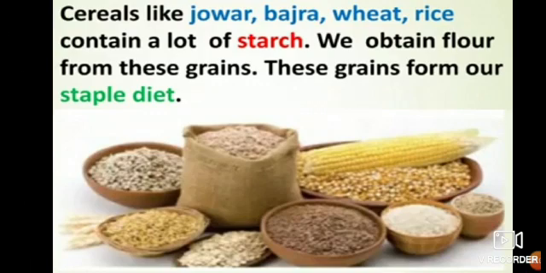So cereals like jawar, you can see in this picture also, or you can ask your parents or mummy especially to show you jawar, bajra, wheat, rice. These all are cereals, and they have a lot of starch in them. And what we do? We obtain flour from these grains. Flour, matlab atta.